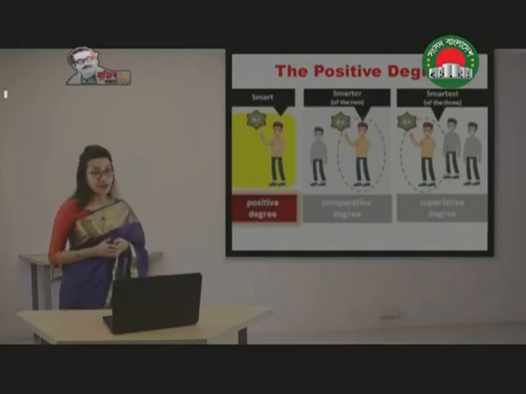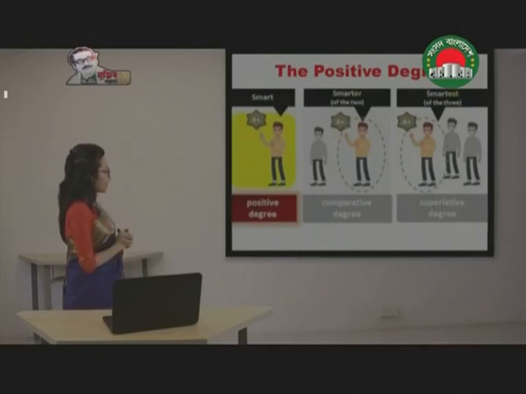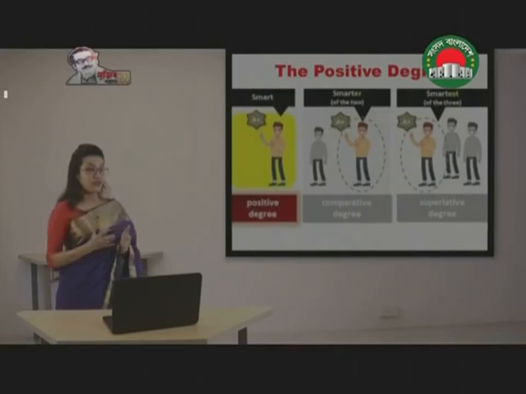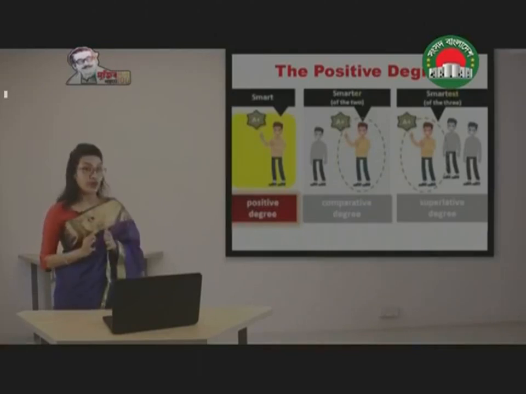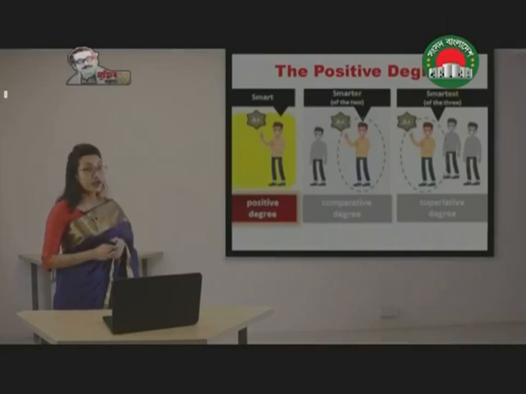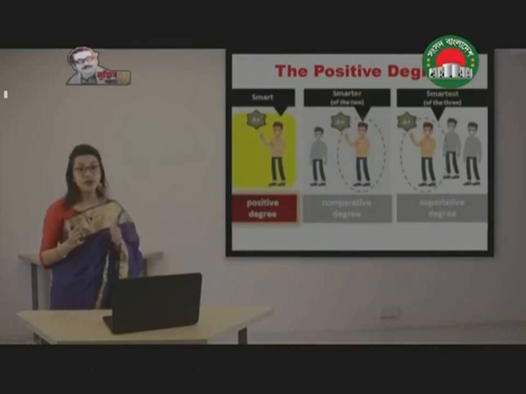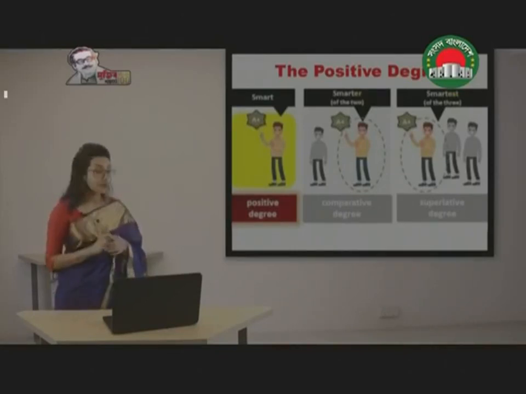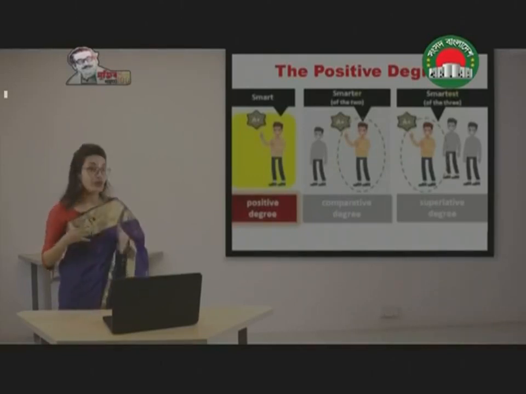Here we can see another picture. Now in the first one, there is a boy, and next to it has been written positive degree. In the second picture, there are two boys and one of them has been circled. And here we have written smarter, which means this is the comparative degree because the boy has been compared between two people. On the other hand, in the third picture, we can see that there are three boys